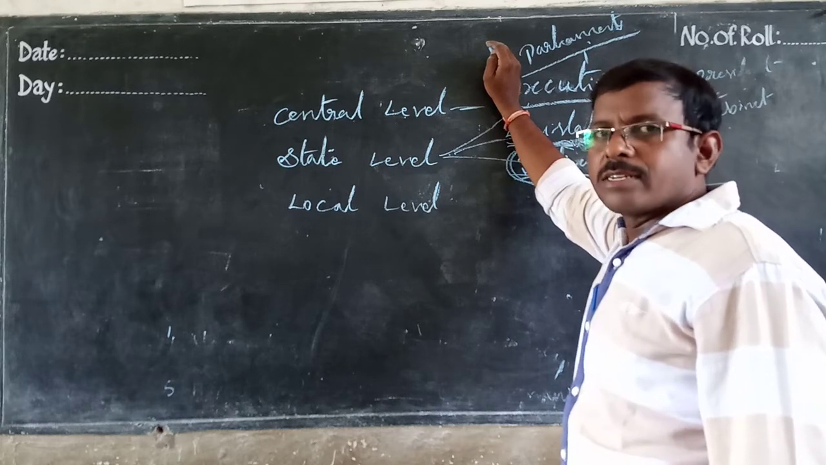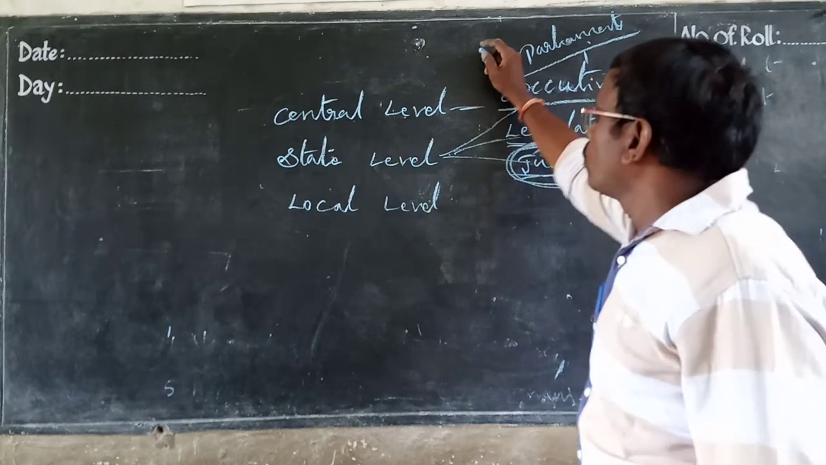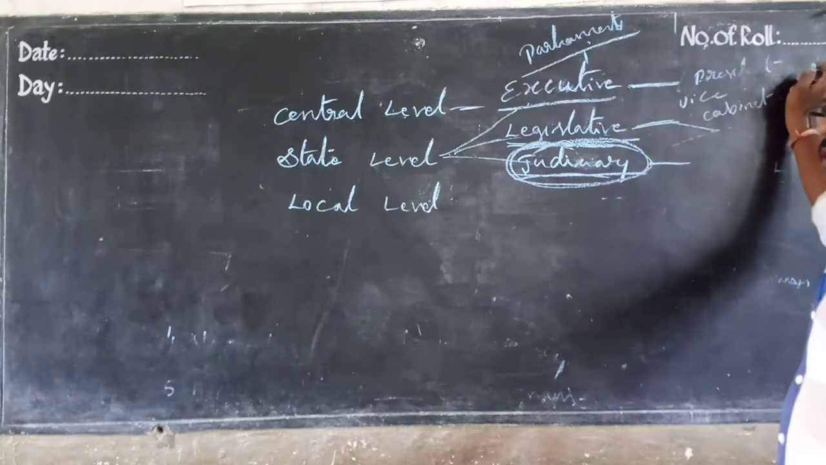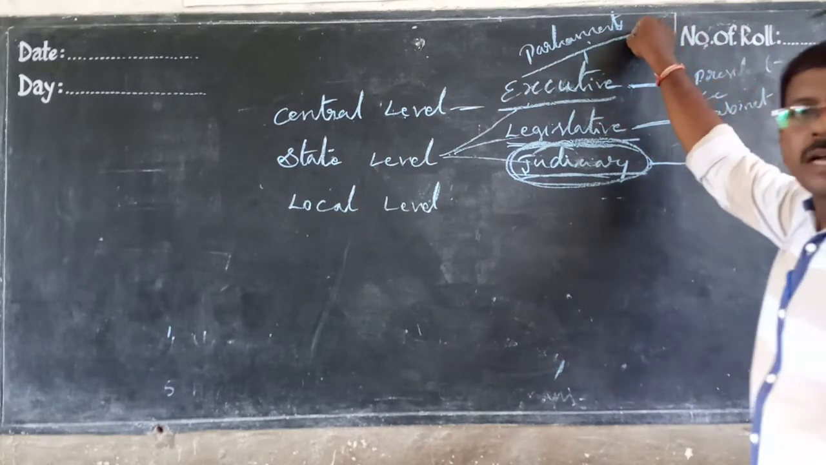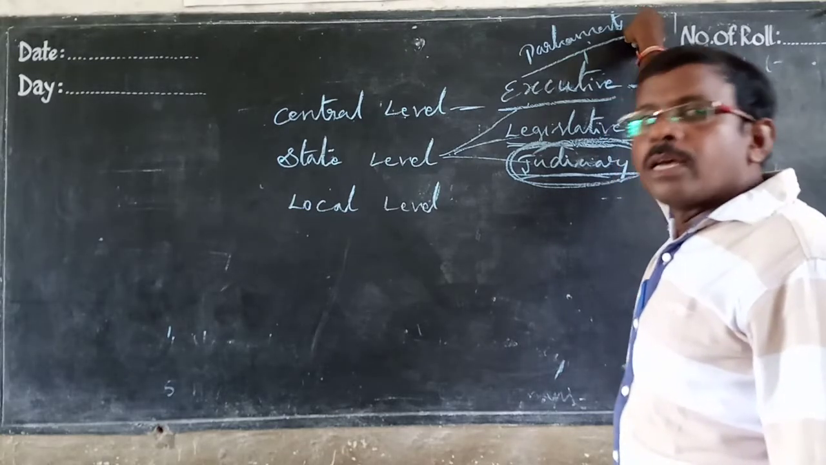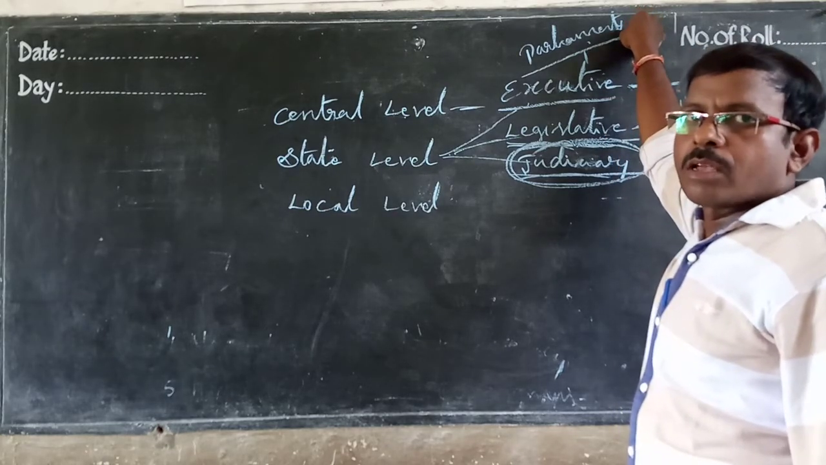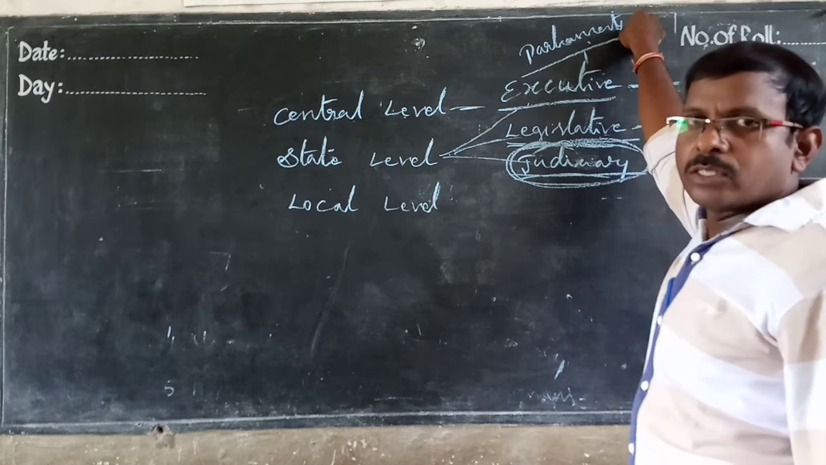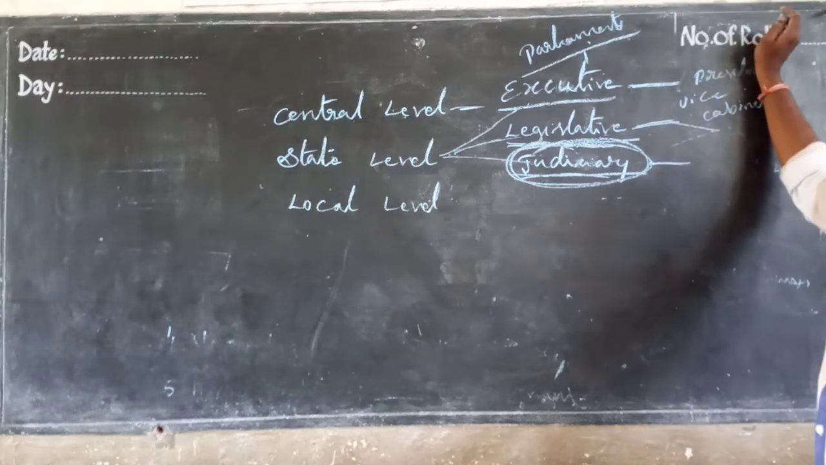Okay, secretariat. These things we know are different things we will discuss later. So legislative: at the state level, legislative assembly, like in the parliament, Lok Sabha, Rajya Sabha. In the state level, legislative assembly, legislative council. So in our Andhra Pradesh, actually every state will have two houses.